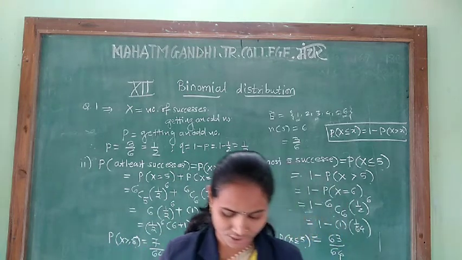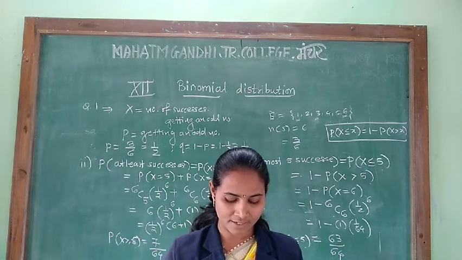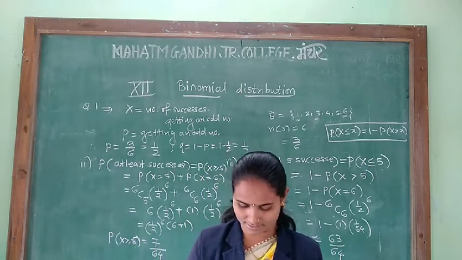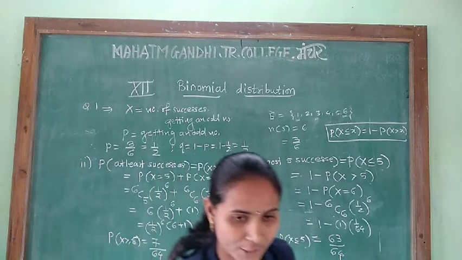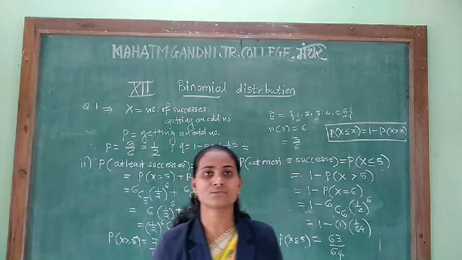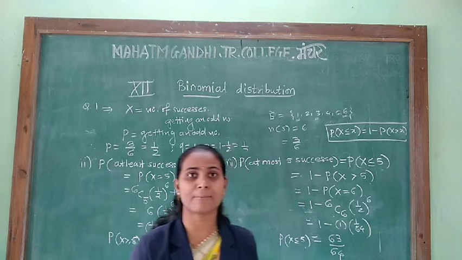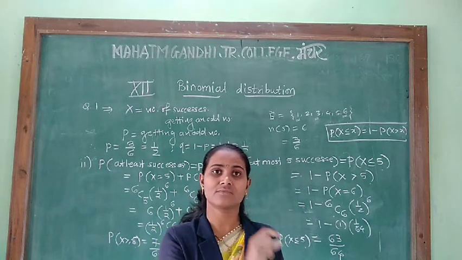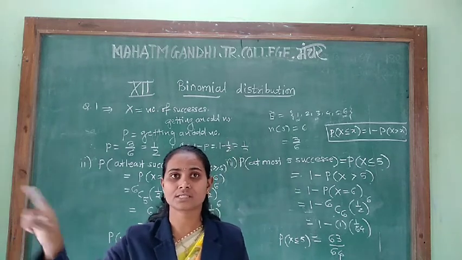Now see the next question, question number 2. A pair of dice is thrown 4 times. If getting a doublet is considered a success, find the probability of 2 successes. Here, what is success? Success means getting a doublet. If a pair of dice is thrown, then the sample points are 36. That is 1,1; 1,2; 1,3 like this, up to 1,6; then 6,1; 6,2; 6,3 up to 6,6.